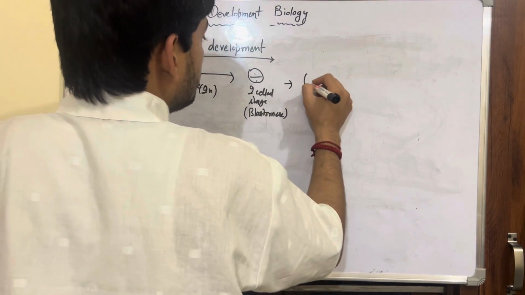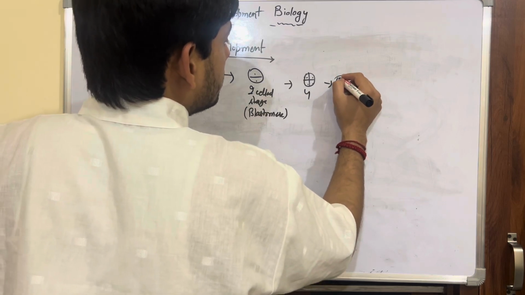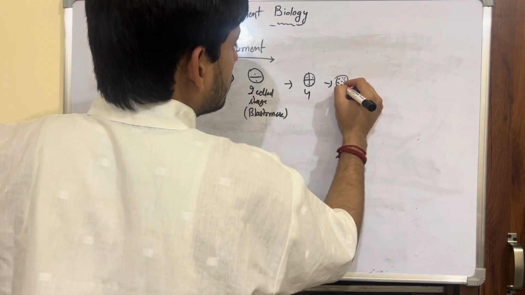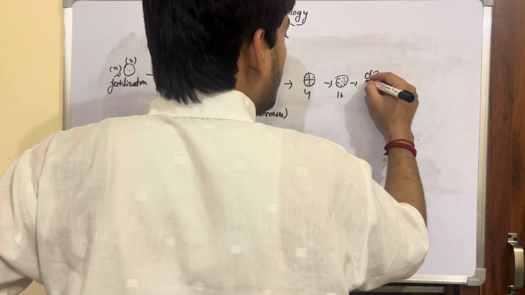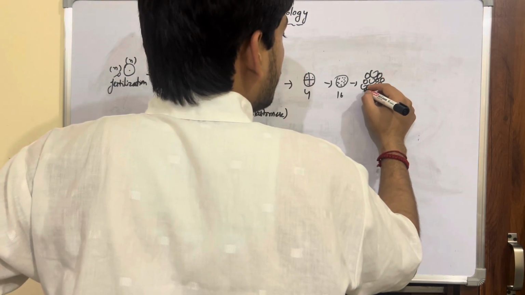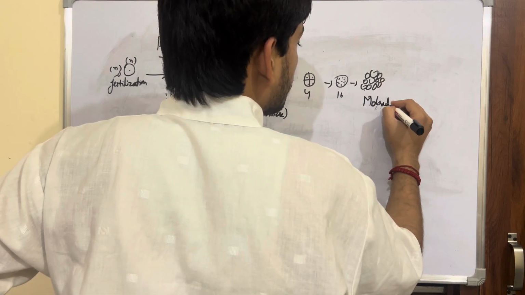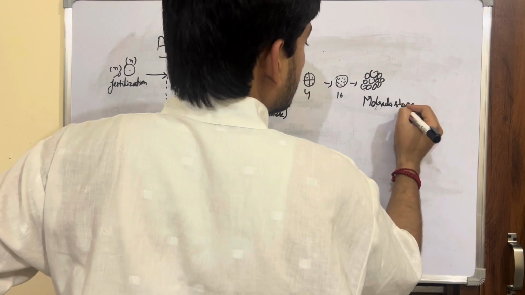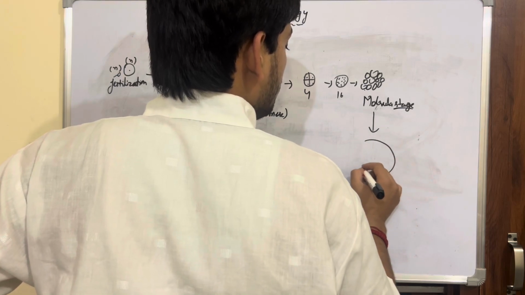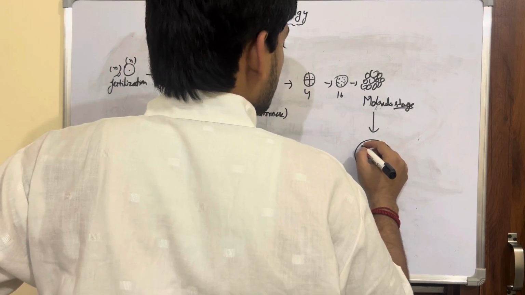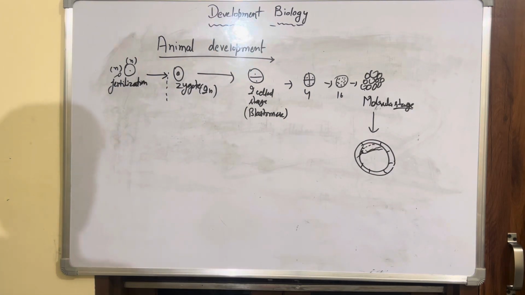The two-celled stage will further divide and form a four-celled stage, then 16-celled, then 32-celled, and like this it will develop into a mass of cells, and this stage is called the morula stage. Now this morula will further develop into the blastula stage.